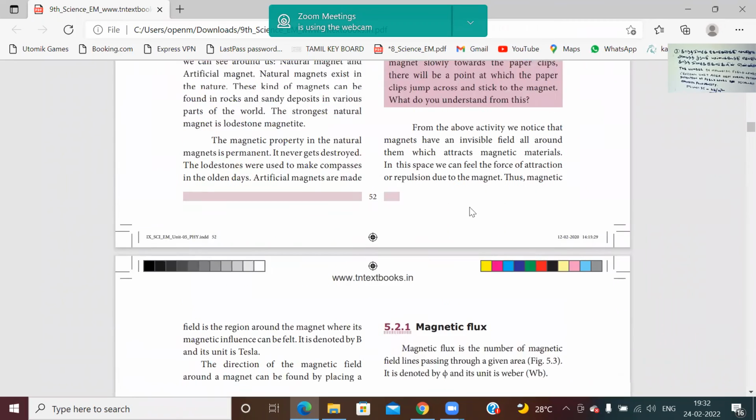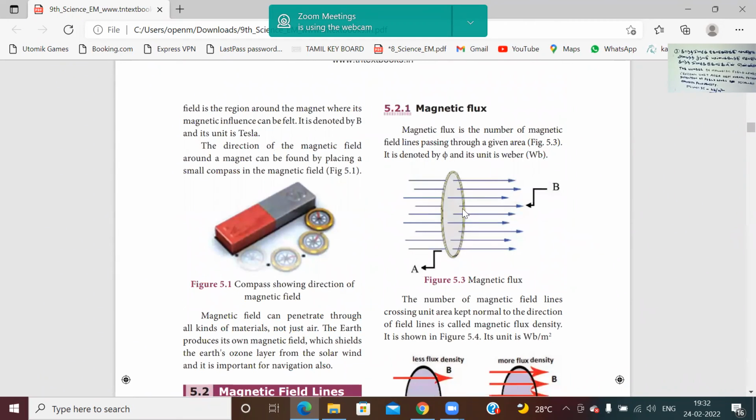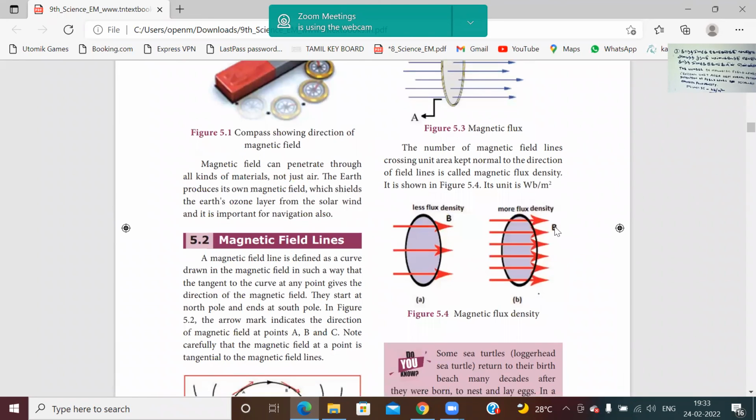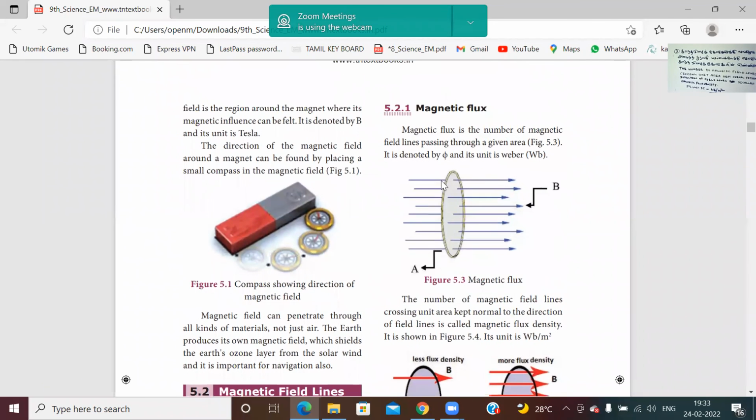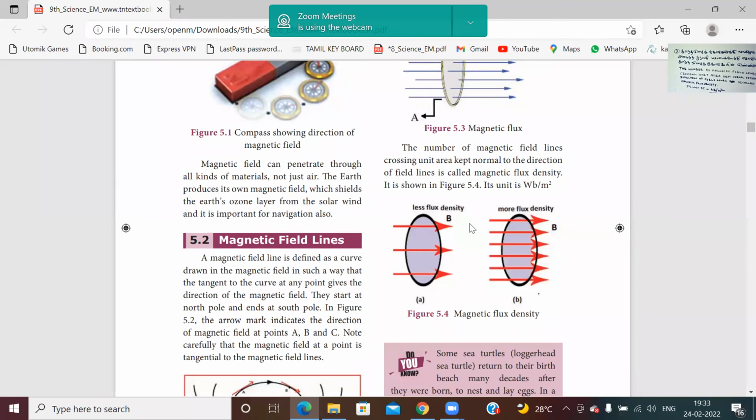This is the magnetic flux. Magnetic flux is the number of magnetic field lines passing through a given area. And this is the magnetic flux density: the number of magnetic field lines crossing unit area kept normal to the direction of the field lines. Magnetic flux is denoted by the symbol phi, and its unit is Weber.